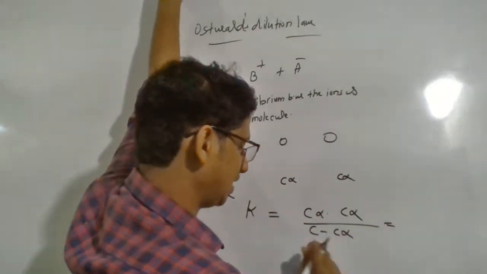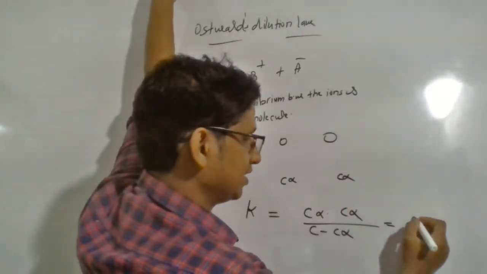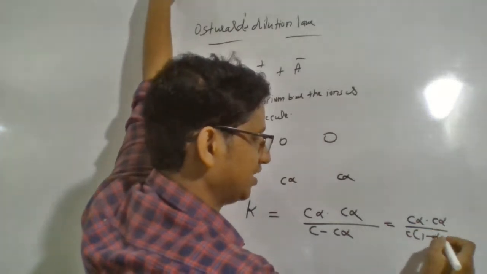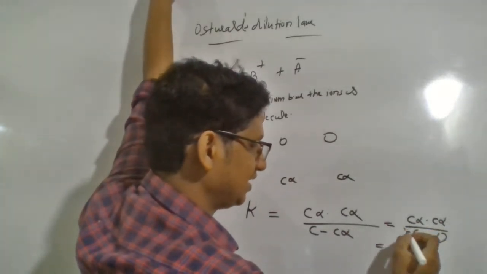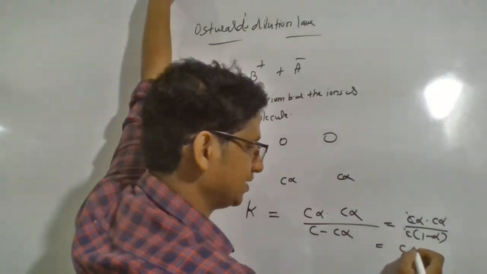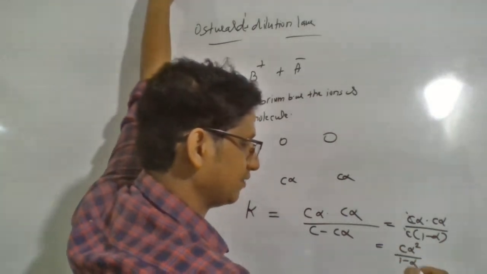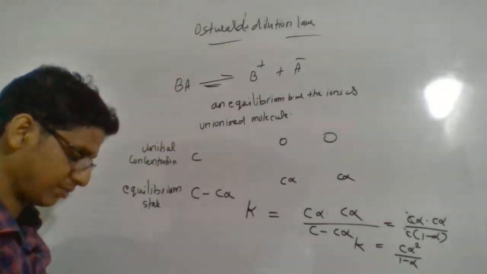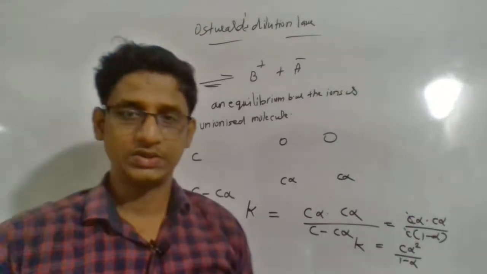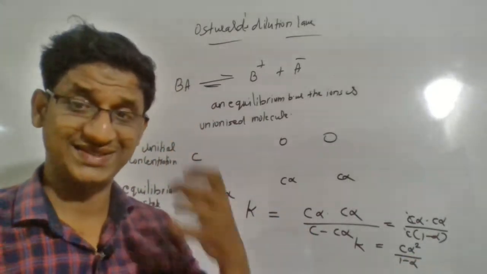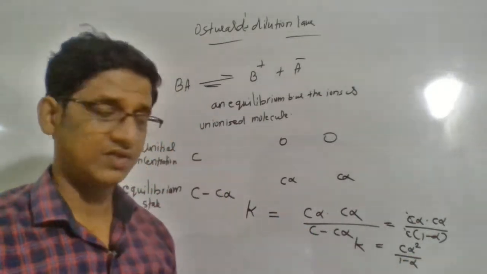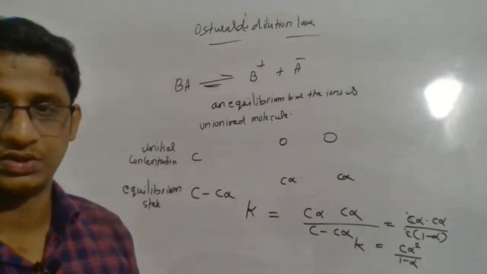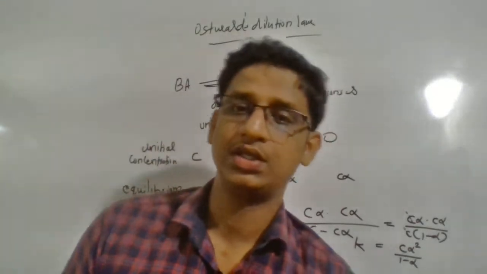Let us take C outside, so you will get Cα into Cα divided by C into (1 minus α), in which C cancels. So the net effect will be Cα² divided by (1 minus α). This is the equation for the dissociation constant or equilibrium constant of an electrolyte. So if we have α, the degree of dissociation, and the initial concentration, then you can find the equilibrium constant or dissociation constant.